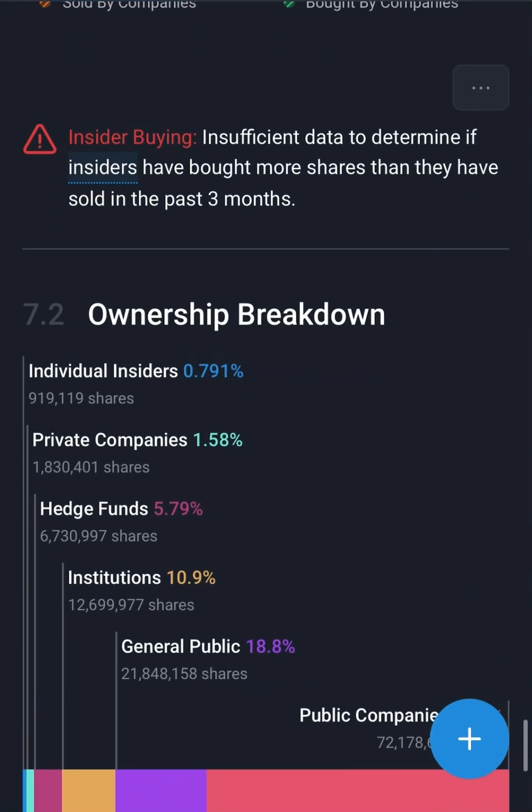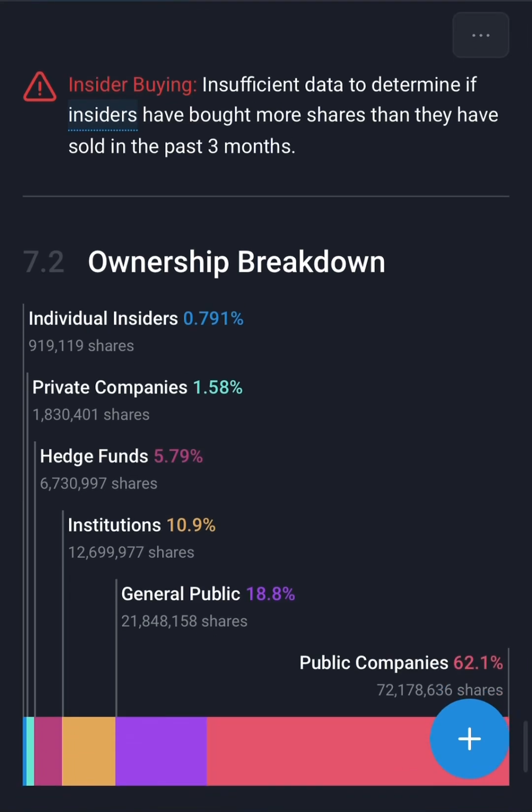Looking at the ownership breakdown, individual insiders own about 0.791%, which is equivalent to 19,000 shares. Private companies own about 1.58%, which is equivalent to 1,830,401 shares.